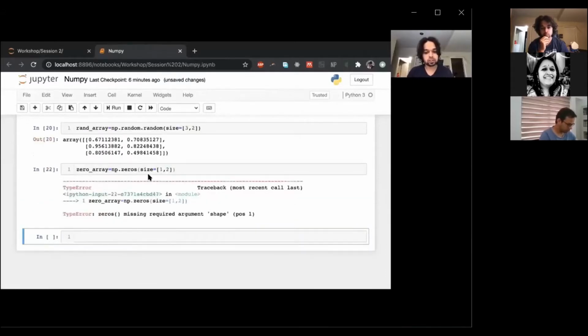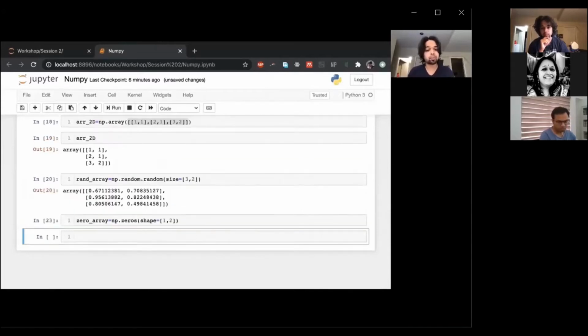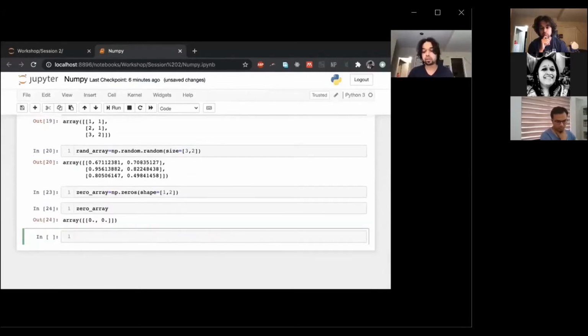It's not working. I'm reading this error and I'm saying, oh, they don't have something called size, they have something called shape. So let me just change that to shape. And that's how I get my zero array. There you go. 1 comma 2, there's 1 row and 2 columns. Straightforward and simple. This is how arrays are initialized.